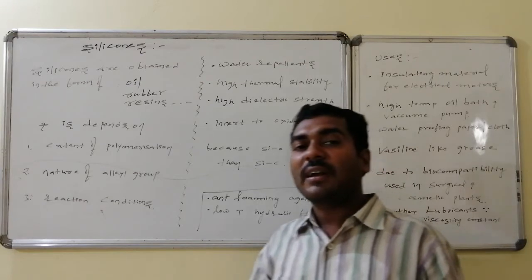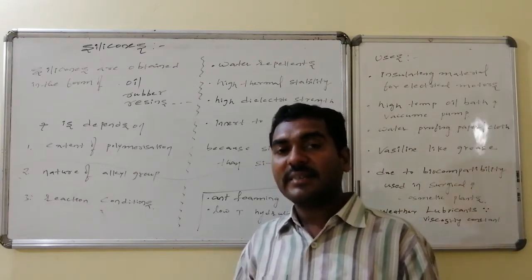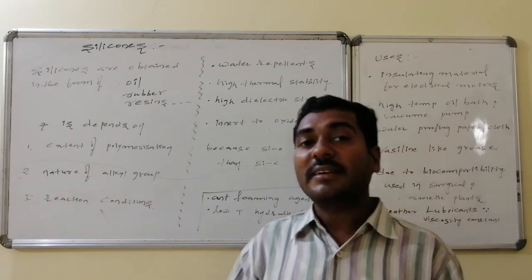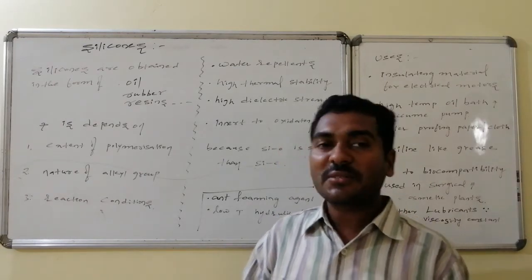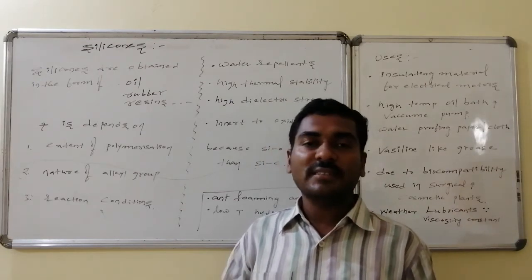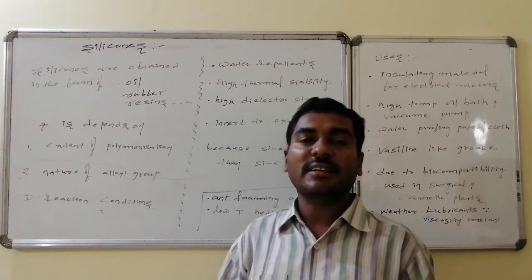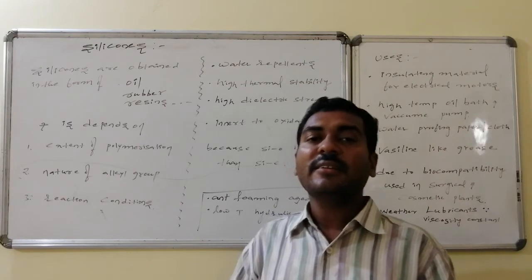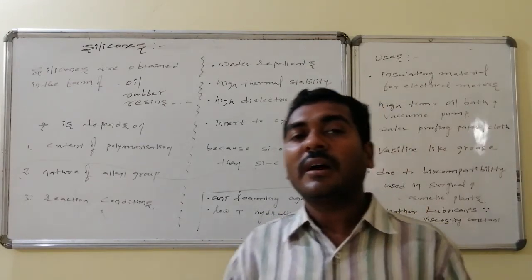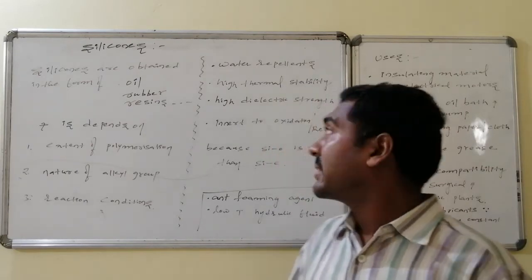The nature of the alkyl group present is also one of the deciding factors, and moreover the conditions used for polymerization are also a deciding factor, because the cross-linking may increase or decrease under the reaction conditions, and that also decides the physical state of the silicones. Silicones have some characteristic features.